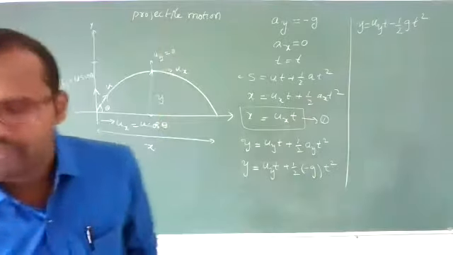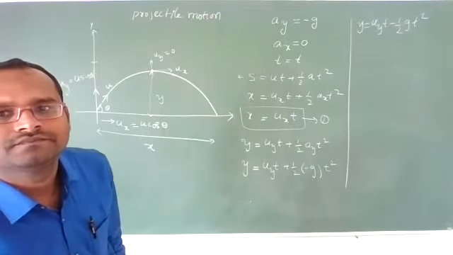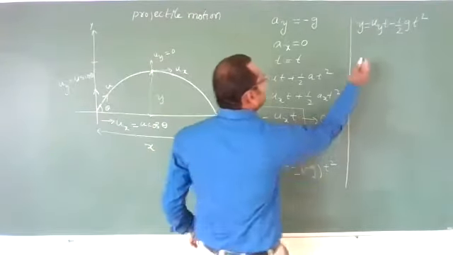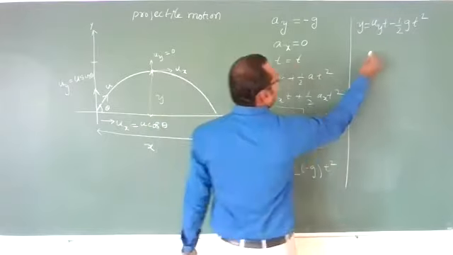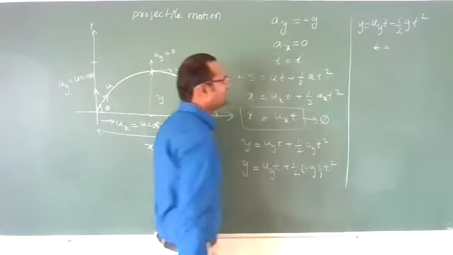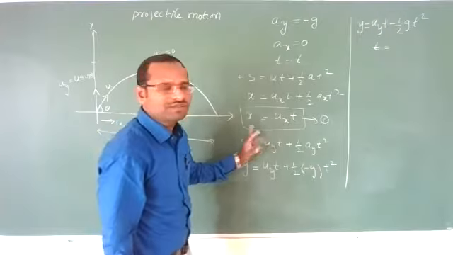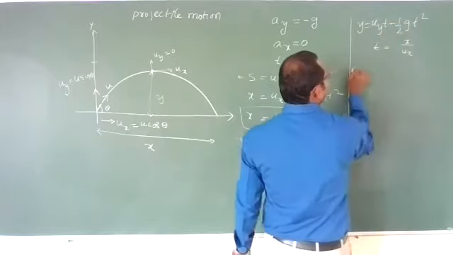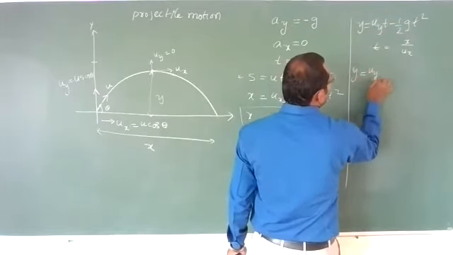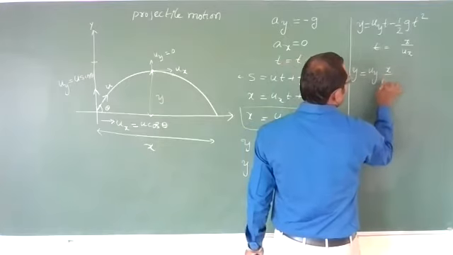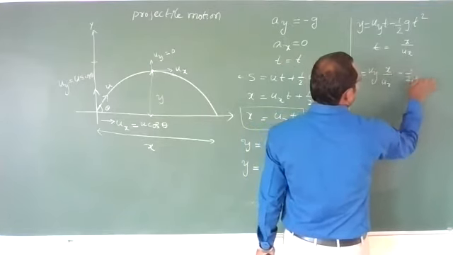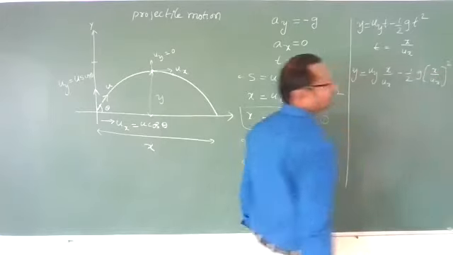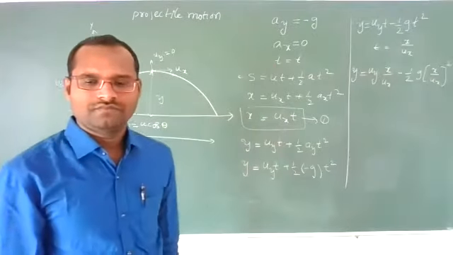Are you getting, students? Okay? Now, from equation number 1, what is t? t is x by ux. Substitute this in this. We will get y is equal to uy into t, where t is x by ux, minus half into g into x by ux whole square.